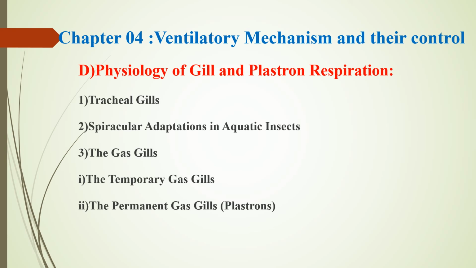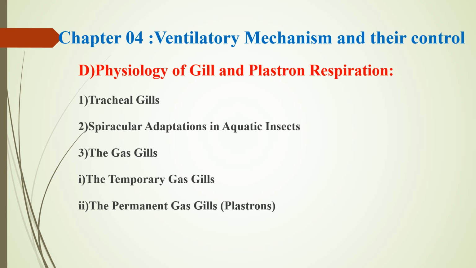The air bubble starts withdrawing oxygen into the spiracle in submerged insects as soon as the oxygen tension in the gill falls below that of the surrounding water. The difference in oxygen tension causes oxygen to diffuse from water into the gill, giving a continuous oxygen supply. In temporary gas gills, the primary oxygen supply is about 0.2 of the volume of the store, and the gill can extract 13 times as much oxygen from water as is available in its store.